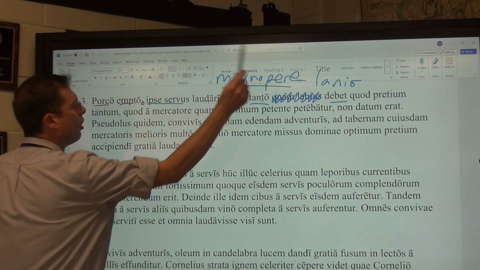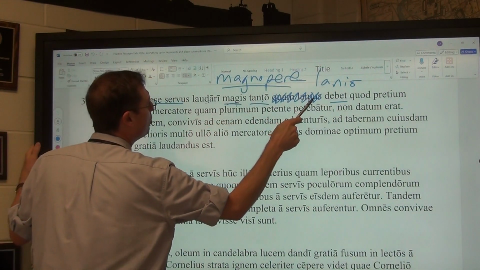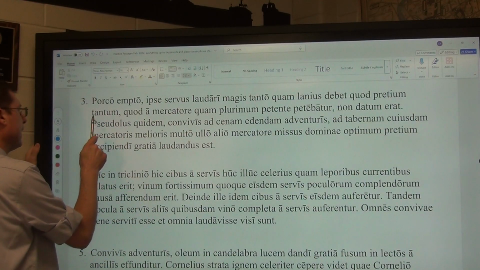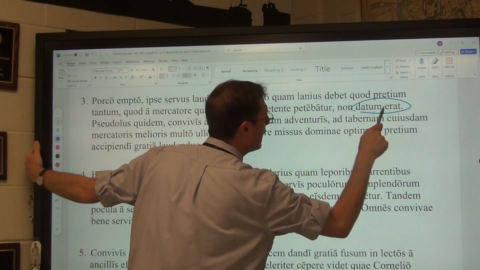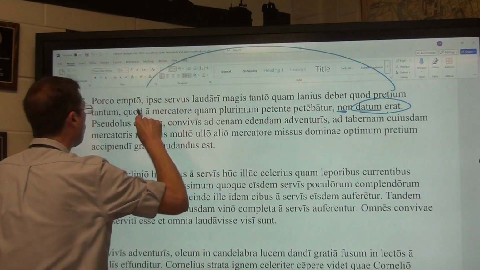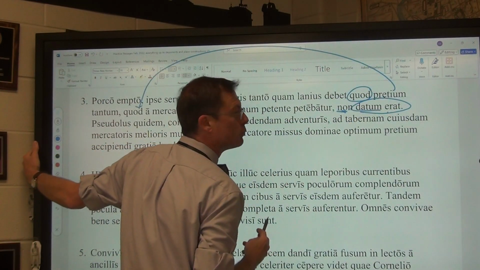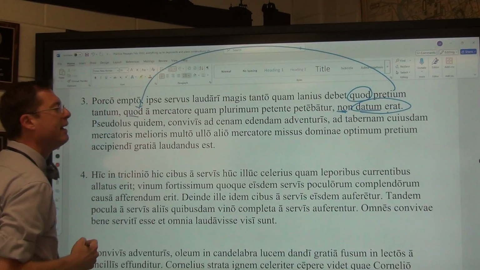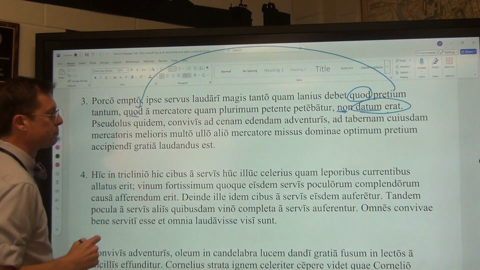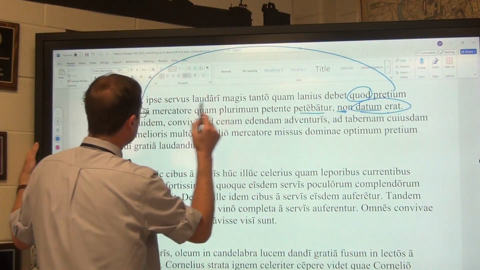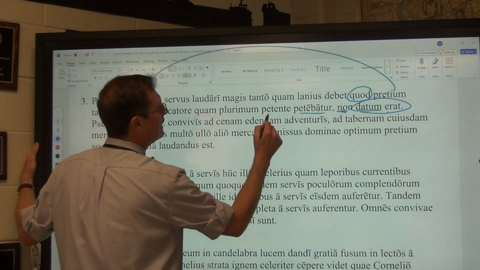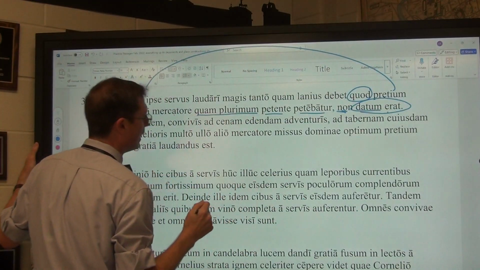So it says, the slave himself ought to be praised more than the butcher by so much, quod, because so big a price had not been given, pluperfect passive. The price, pretium quod. So the first quod means because. It's what we call a causal quod. The second quod is the relative, qui, quae, quod. Which was being sought, so that's the nominative with a passive verb, by the merchant. Which merchant? The merchant seeking as much as possible.